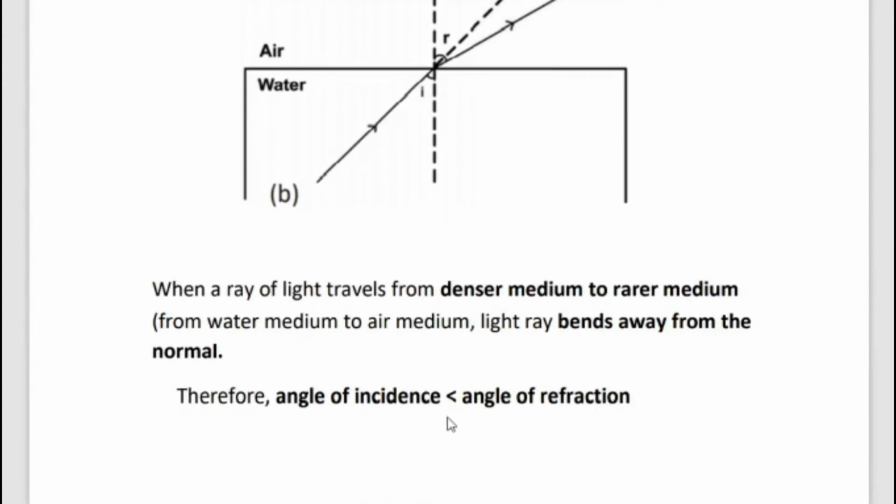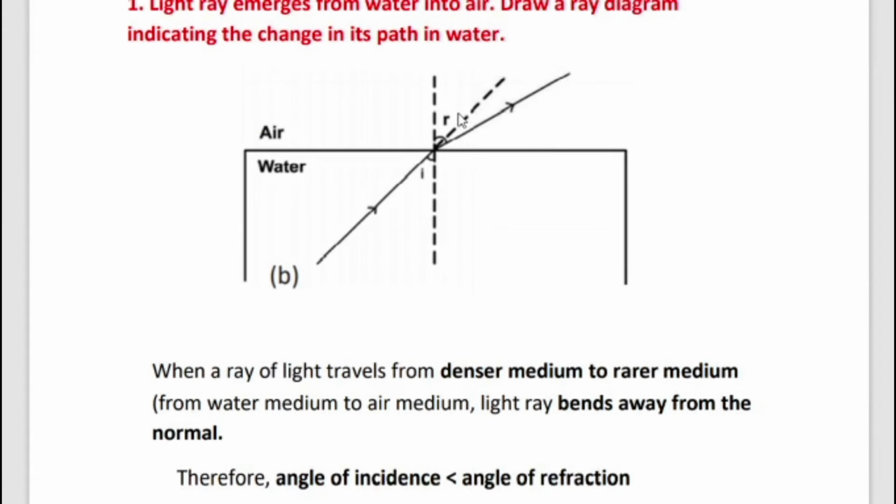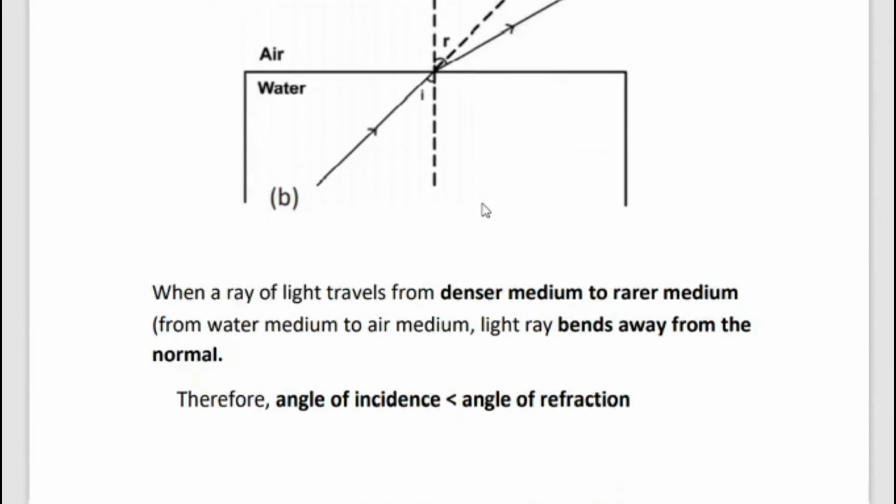So the angle of refraction is greater, because the light ray travels from a denser medium to a rarer medium, water to air, and bends away from the normal. This is the refracted ray.